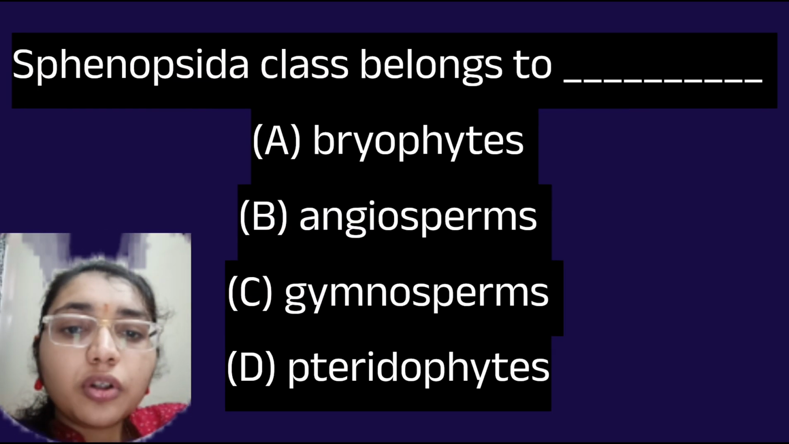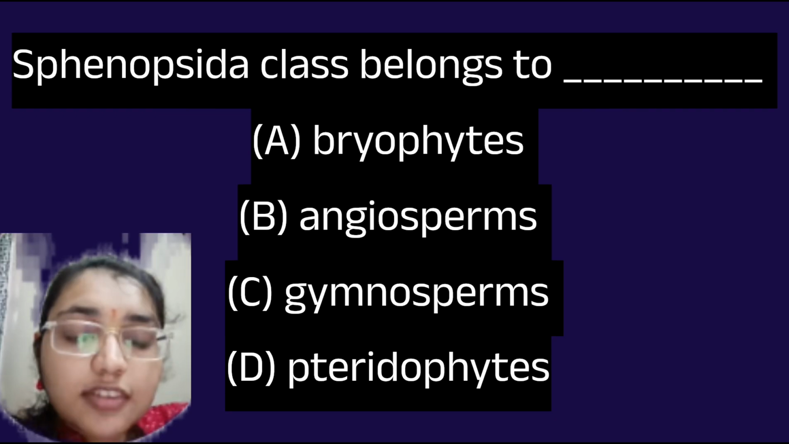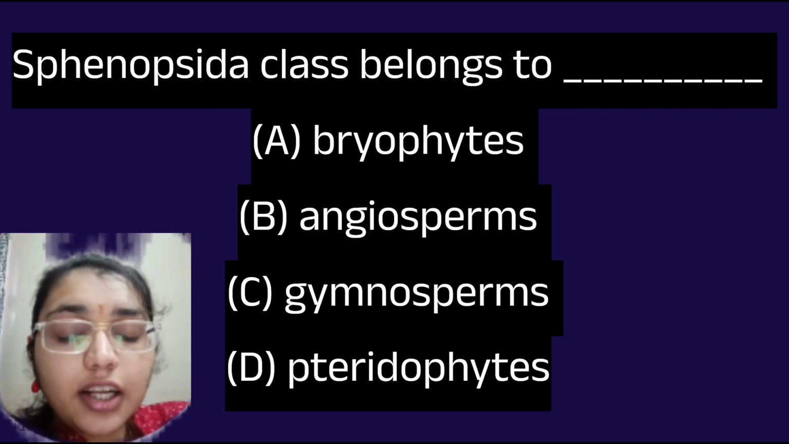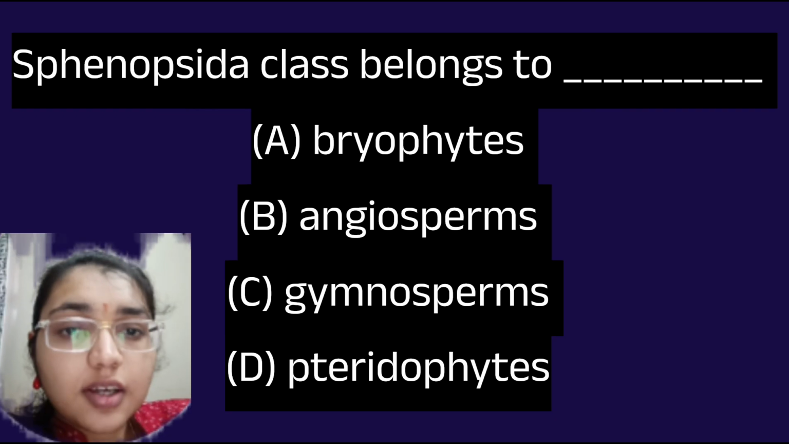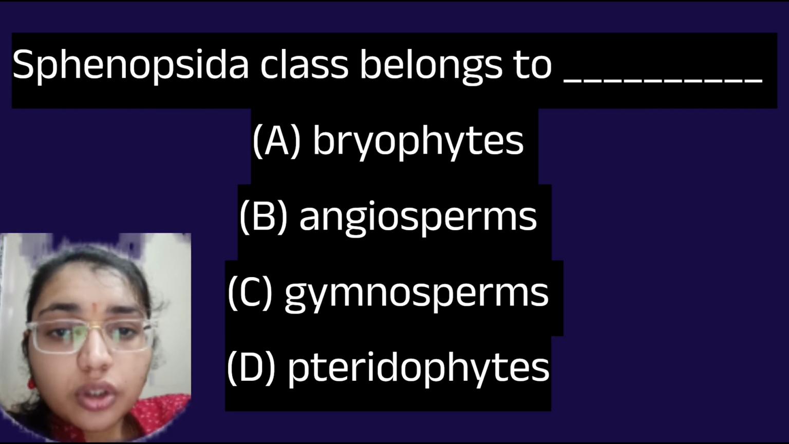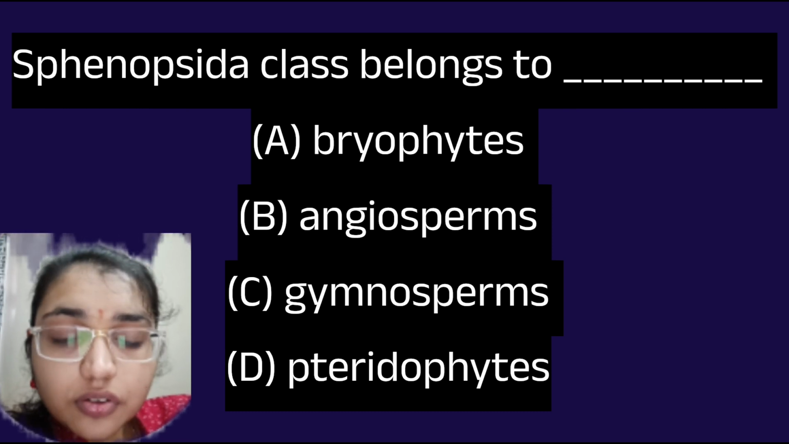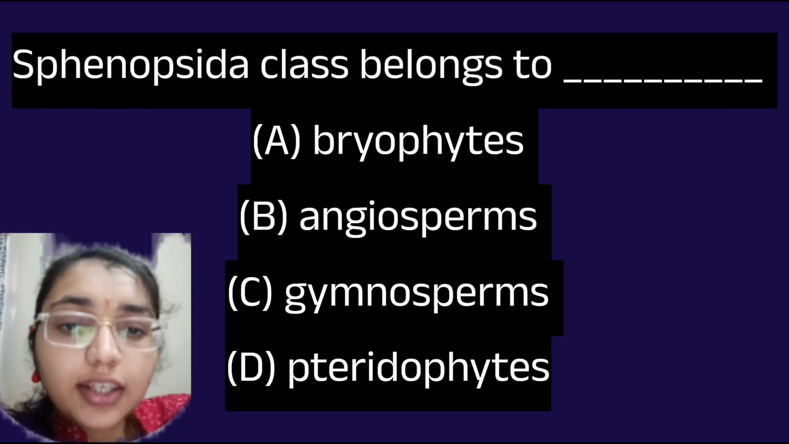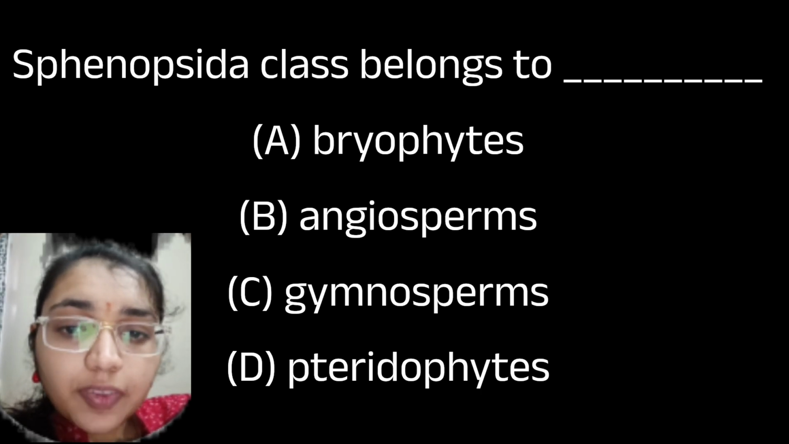Which one of the following does the class Synopsida belong to? That is the pteridophyte. It belongs to the pteridophytes. They are the vascular cryptogams, non-seed bearing plants that contain xylem and phloem, and they are classified into 4 distinct classes based on evolution and structural characteristics. So here, Psilopsida, that is Psilotum, then Lycopsida, that is Selaginella and Lycopodium, and Sphenopsida, that is Equisetum, and Pteropsida, that is Pteris and Adiantum.